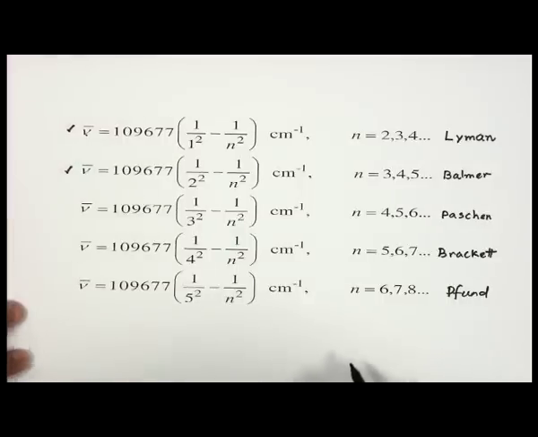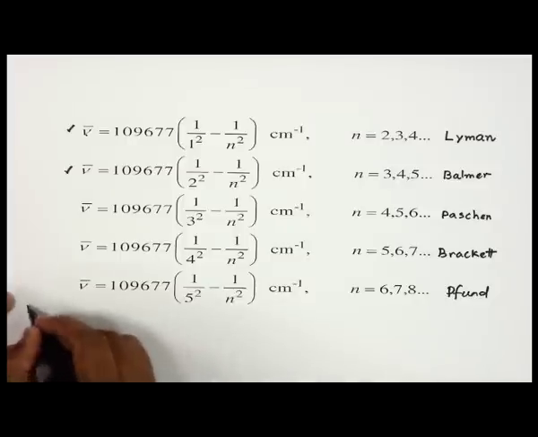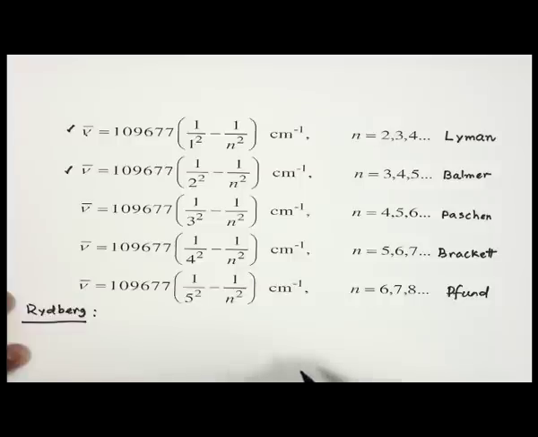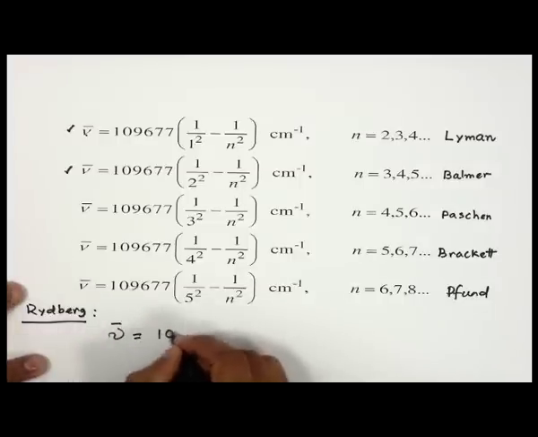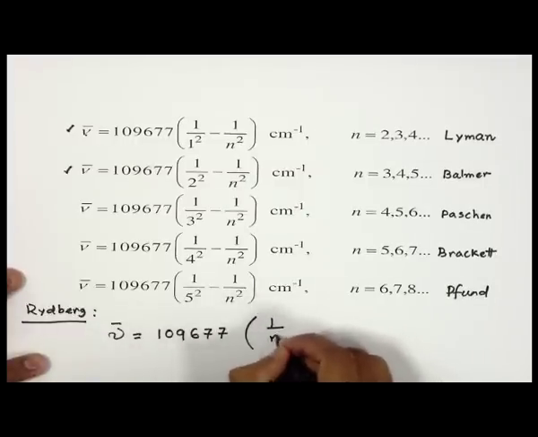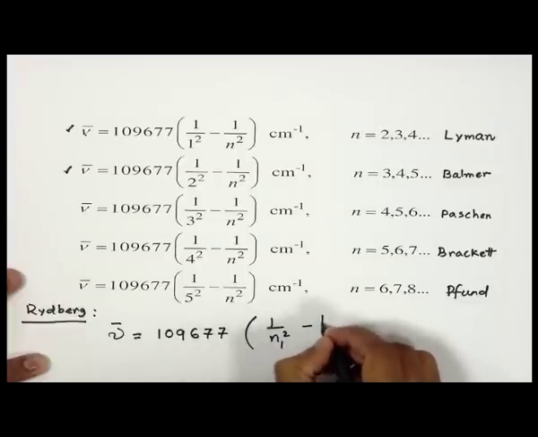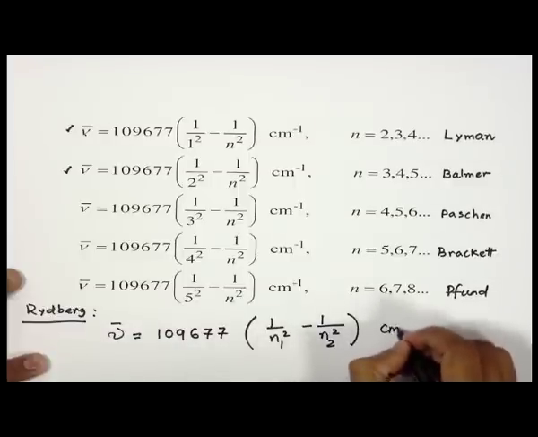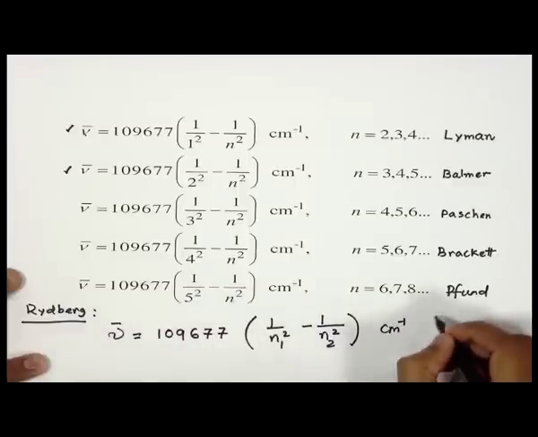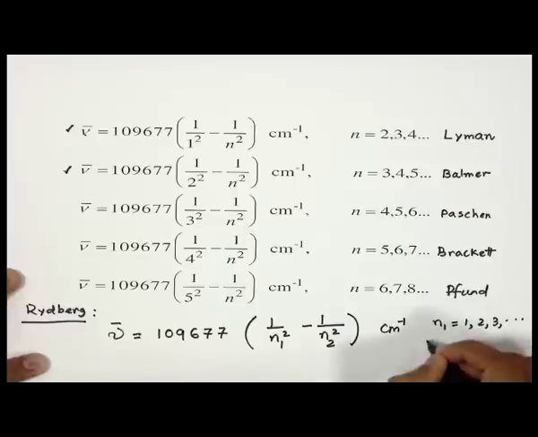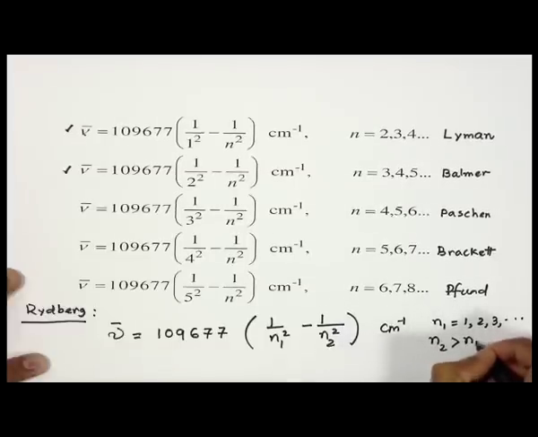Then there was the Swedish scientist Rydberg, who saw the pattern here and said, we do not have to use all these equations, we can generalize them. He generalized them in this way: nu bar equals a constant times 1 by n1 square minus 1 by n2 square, in centimeter inverse, where his only precondition was that n1 is an integer 1, 2, 3 and so on, and n2 is always greater than n1.